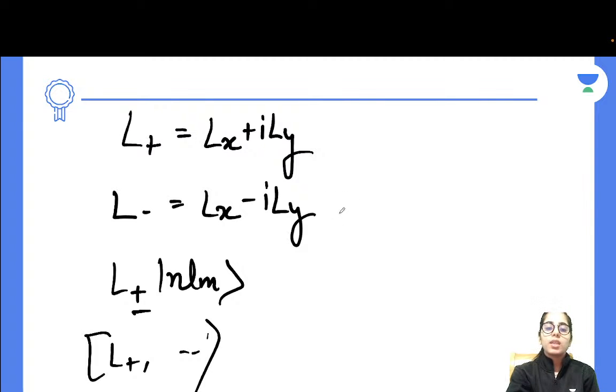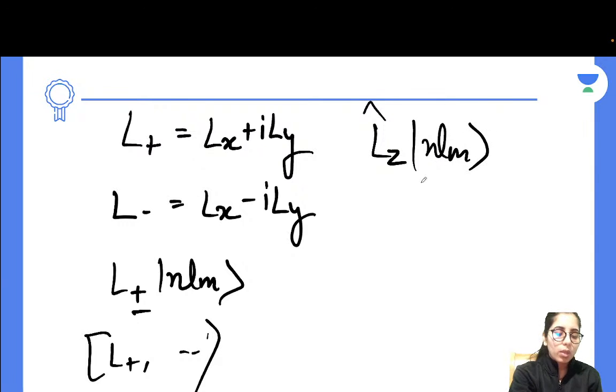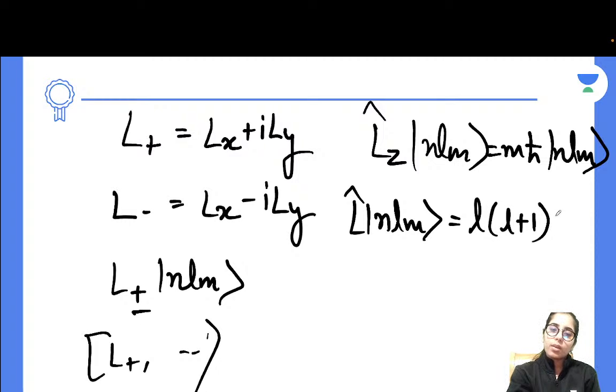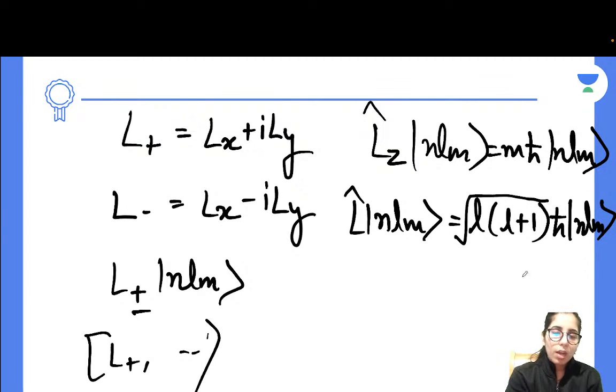Next, when the Lz operator or L operator operates on some nlm state, having the nlm values for any state wave function, what will it give you? Lz will give you m h-bar times the state nlm. Same way, if you operate L on some state, it will give you the square root of l into l plus 1, times h-bar, and nlm. This is what you will get. Same way, if you have to find L square, you can simply modify this part and get your expression for it.